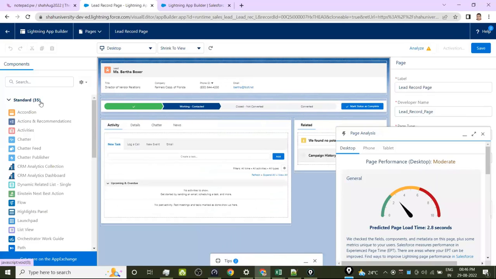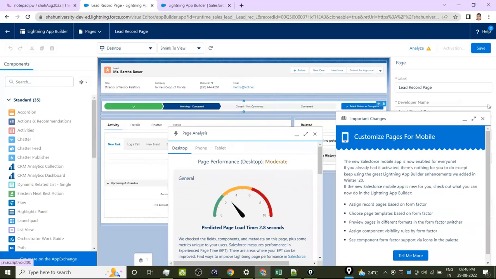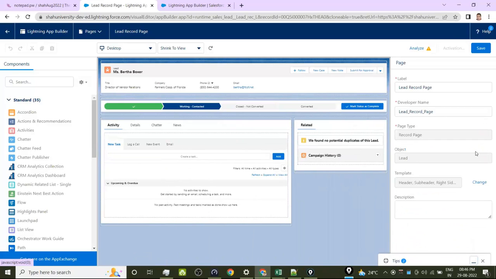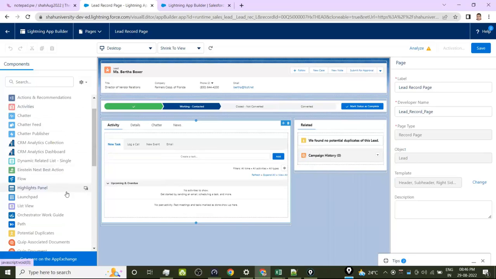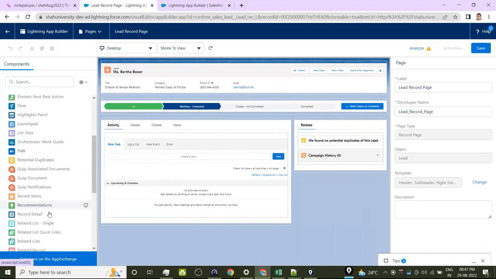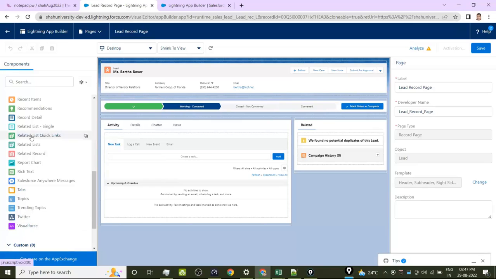We have 35 types of standard components that you can use for a record page. For a home page, you have the same number. Remember that. For example, you want to have a list view already. You can put list view, etc., or rich text, anything. These are the things that you want to put. Or a Visual Force page, if you have already created one. You want to put it somewhere, here or there or there.